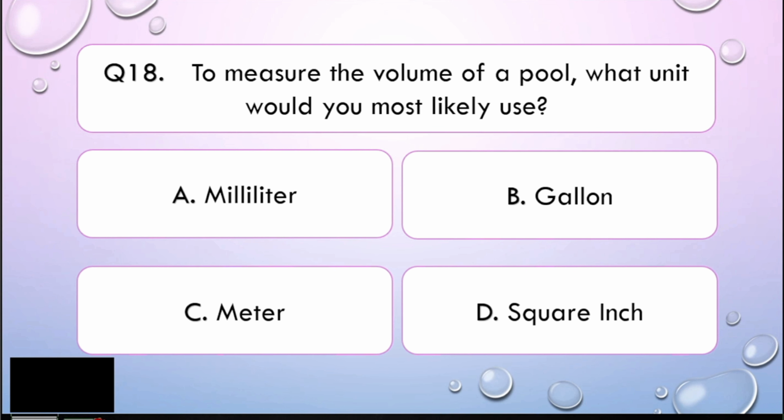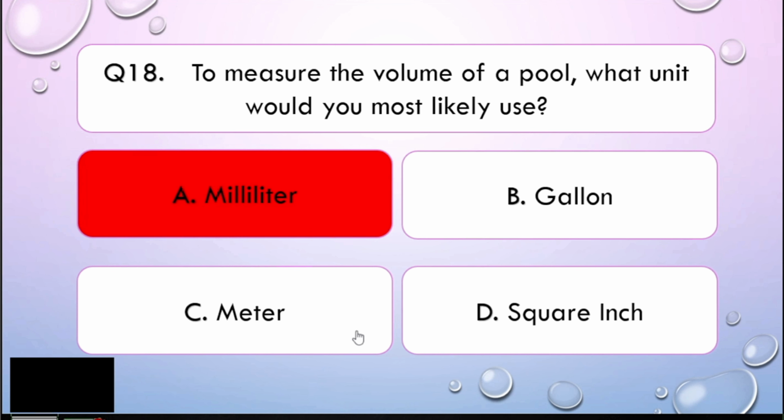Alright, my dear math learners, talking about a pool, meaning a swimming pool, how would you likely measure the volume in that? When we are talking about volume, it is in the 3rd degree. We will be considering the length, width, and height. Now, in terms of liquid, milliliter is very small, right? You will be considering a lot of milliliters if you want to measure the pool by using a milliliter. So letter A is wrong.